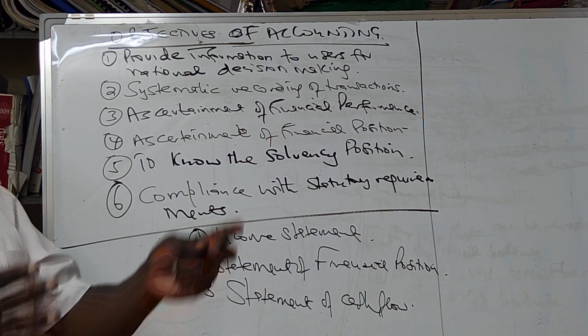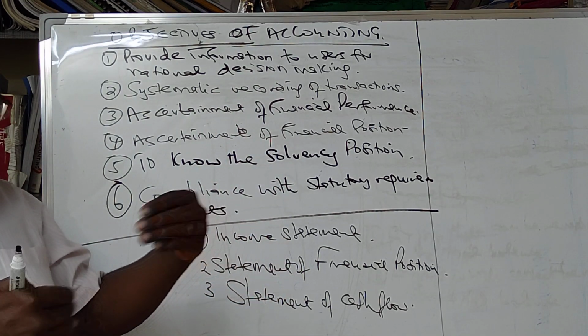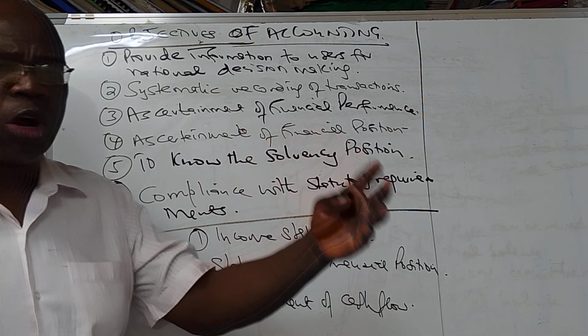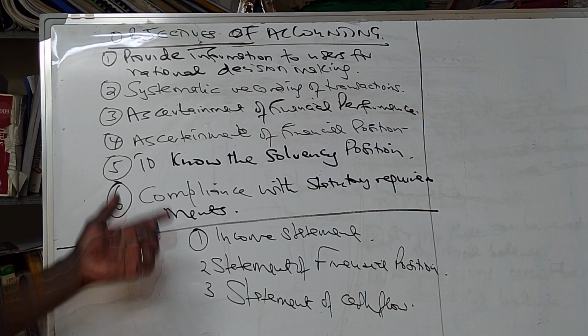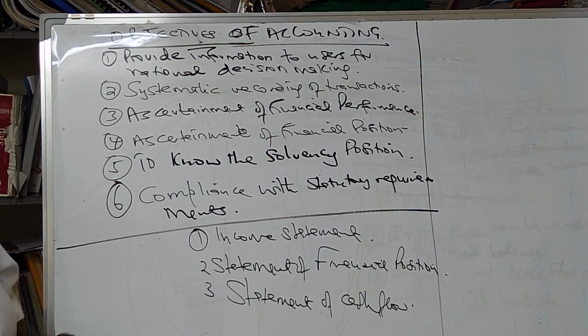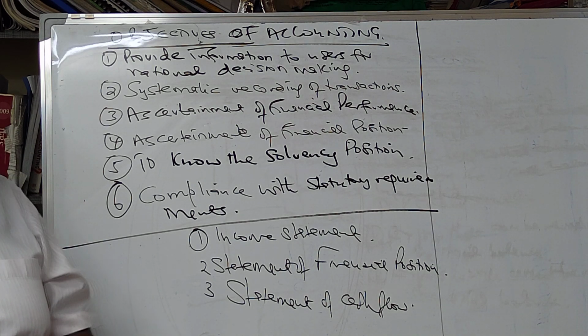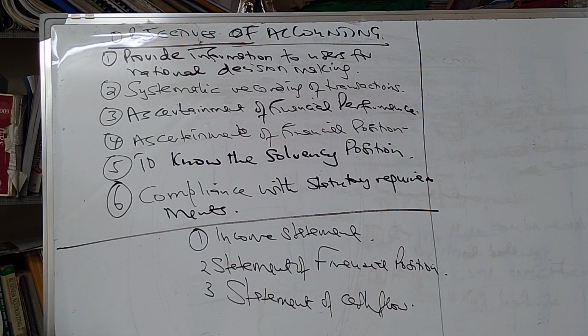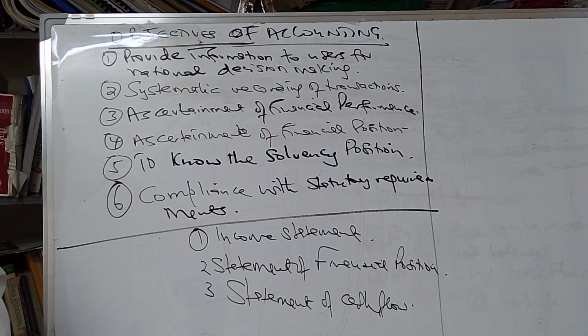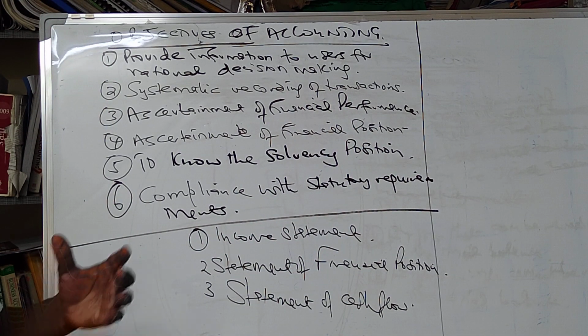So we get the assets, and then we get the sources of funding. Where did we get the money to acquire the assets that we have? That is the statement of financial position. We want to ascertain the financial position of the farm through accounting.